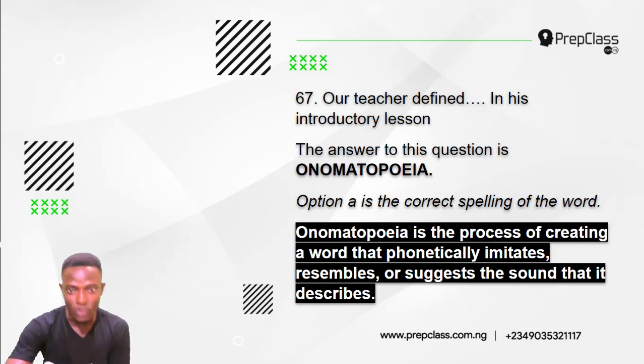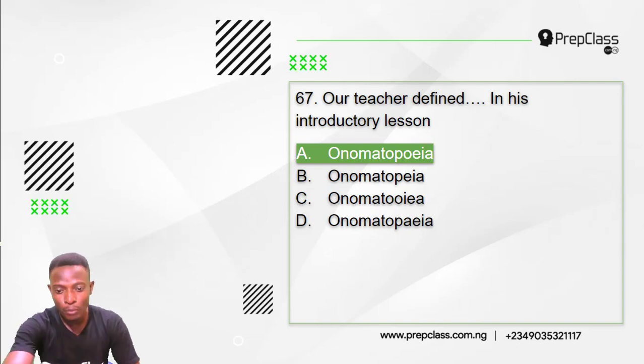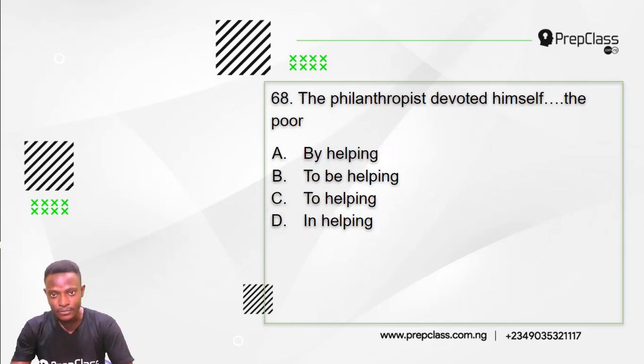So the answer to this question is onomatopoeia, option A. This is the correct spelling of the word. O-N-O-M-A-T-O-P-O-E-I-A. Alright, moving on, question 68. Remember, we have to select the option that best completes the gap in this sentence.